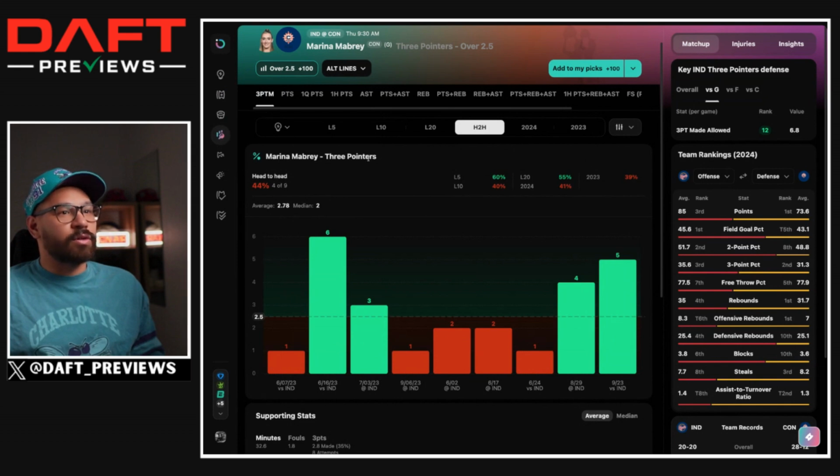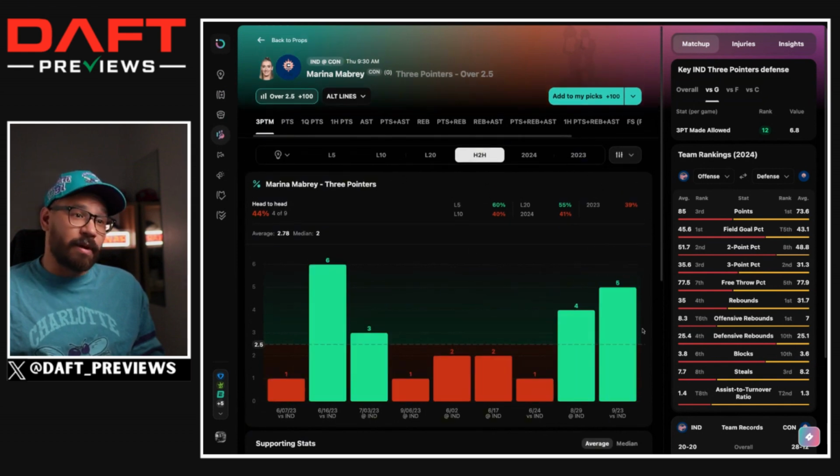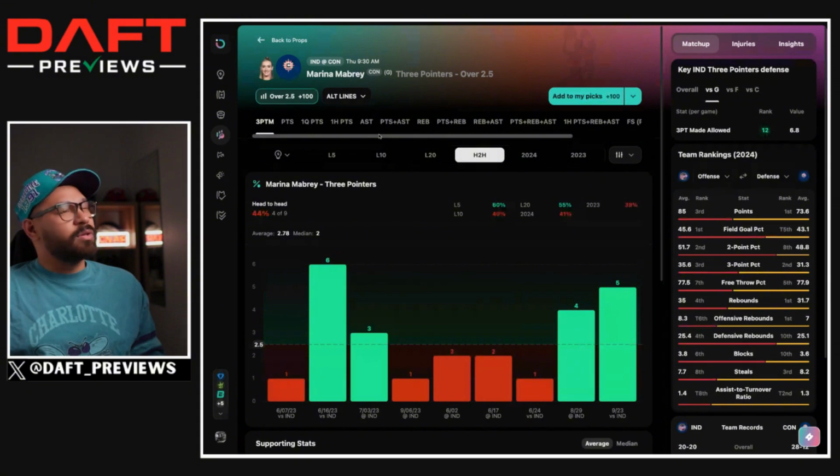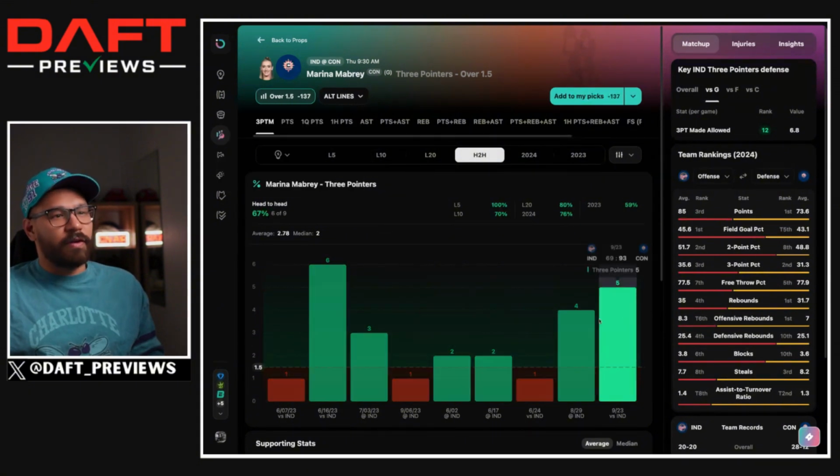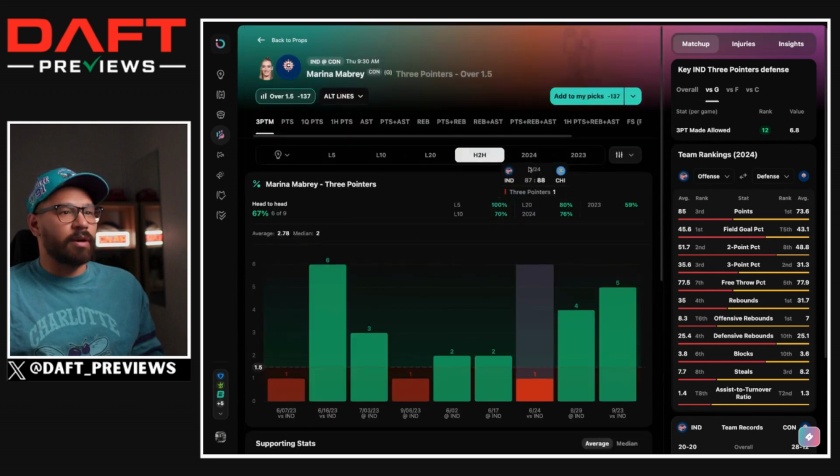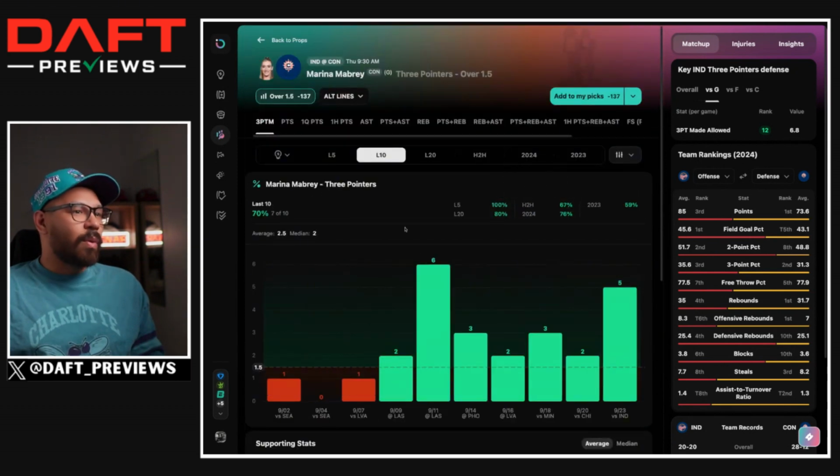Her actual line's at 2.5, and it's plus money. I bet this last time they played each other and it cashed. I'm curious why I didn't bet it again, run it back, but I think I'm more worried about the Fever potentially making some adjustments on Marina. But 1.5 I can get around.